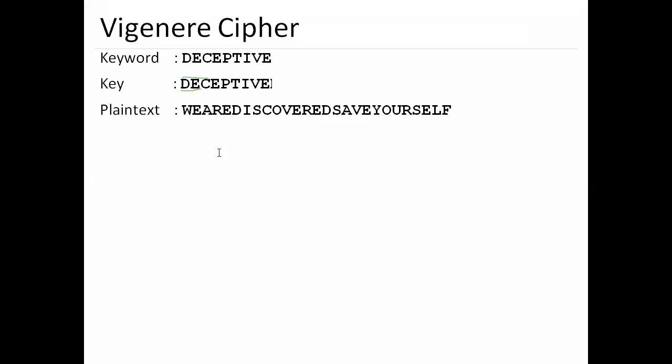Then what will happen? You have the exact number of keys. Otherwise, what will happen? If in deceptive I remove the e, suppose I remove the e, then how many characters do I have? 3 plus 3 is 6, 7 and 8.